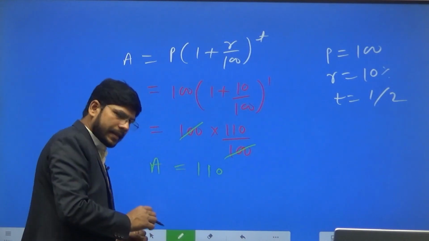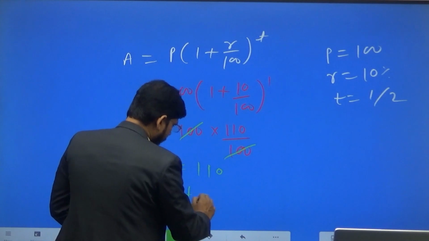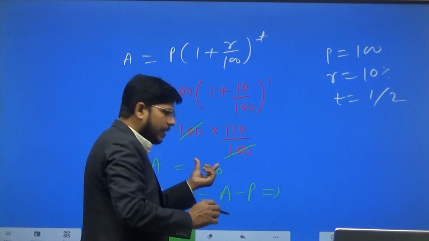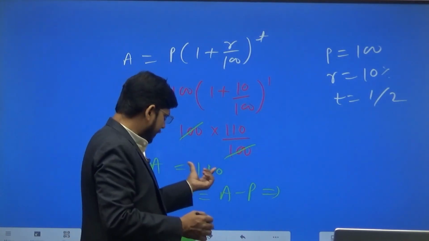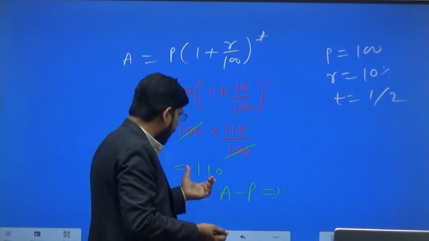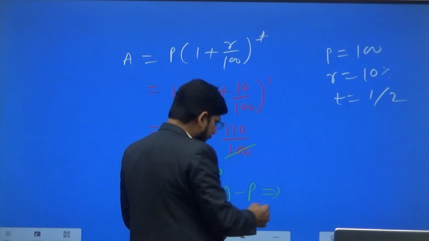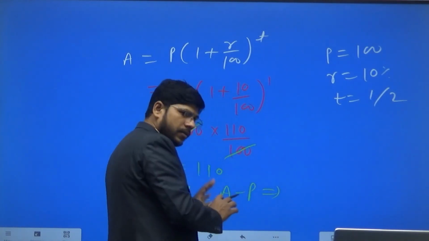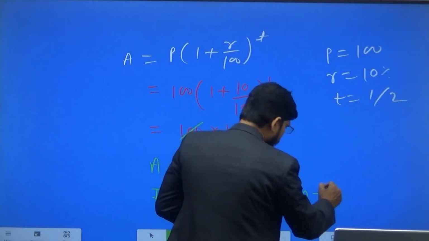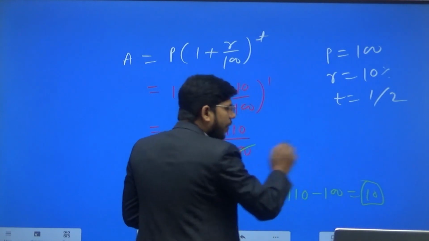Then what will be the interest? Interest will be A minus P. This is the amount that I have to return to you at the end of 1 year. If I am not able to return it to you, then I have to pay interest again in the second year. So the interest on the same sum of money for the first year is 110 minus 100, which is equal to 10 rupees. Okay. So this is the compound interest.